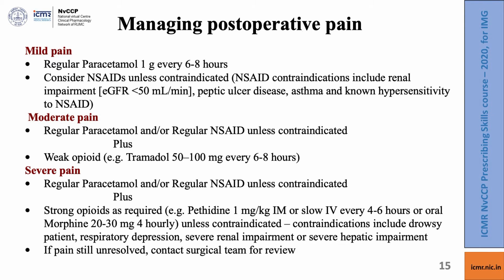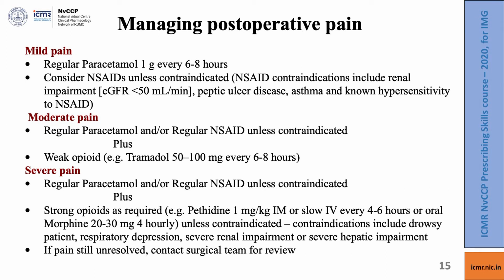With moderate pain, in addition to regular paracetamol and regular NSAIDs, we add weak opioids such as tramadol 50 to 100 milligram every 6 to 8 hours. If the pain is severe, then we have to replace the weak opioid with strong opioids. Strong opioids traditionally have been pethidine 1 milligram per kg by intramuscular or slow IV injection every 4 to 6 hours, or even oral morphine 20 to 30 milligram 4 hourly.